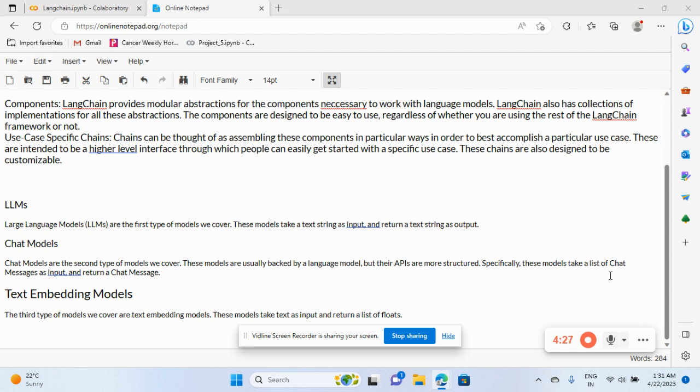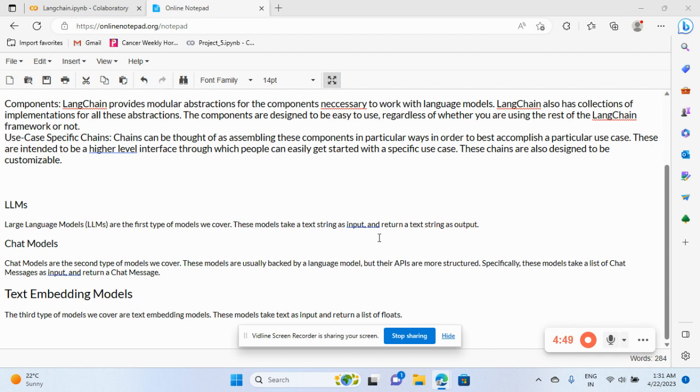This model takes a list of chat messages or strings as input, and in return you get a chat message. When you say hi to a chatbot, it returns something like hi, hello, how are you. And then the large language model is the first type of model we cover.